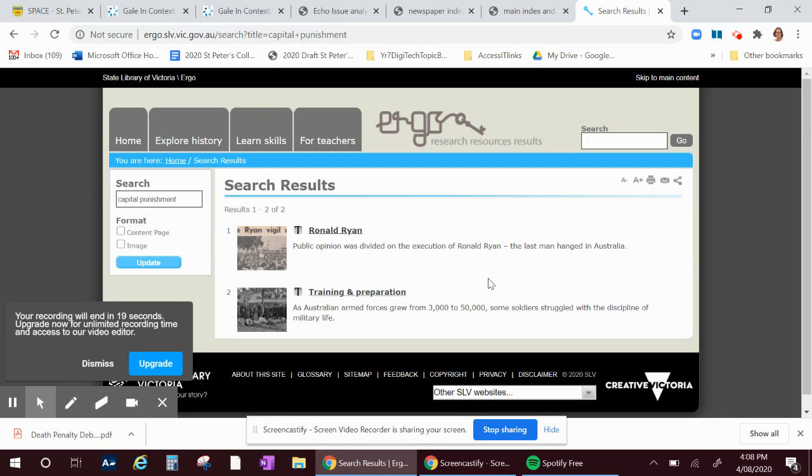So you can see that you can find information in these different sources. You might have to make citations with this Ergo website, and you make those in our SiteMaker. I hope that's been helpful.